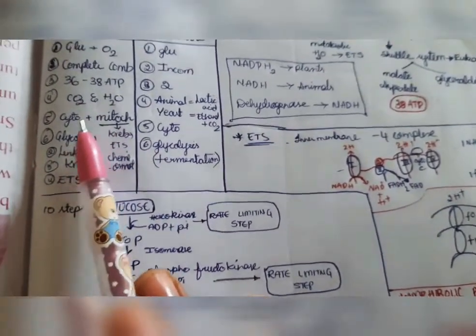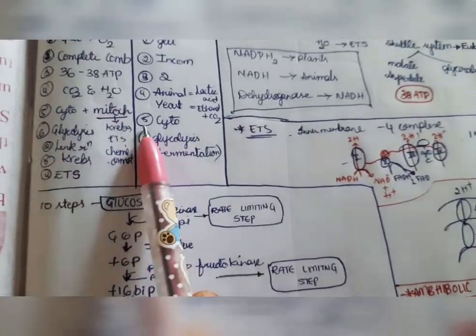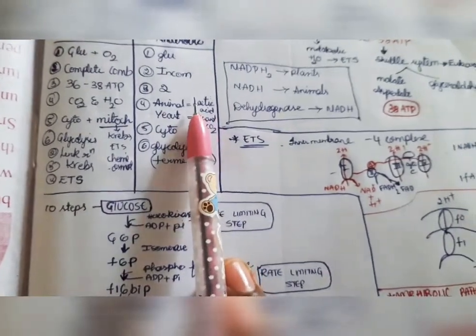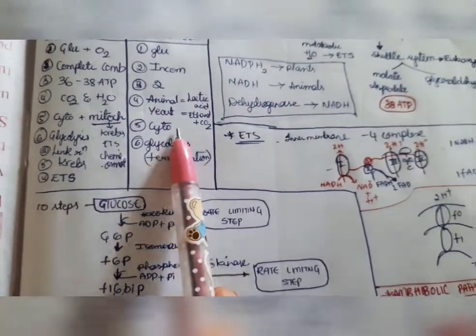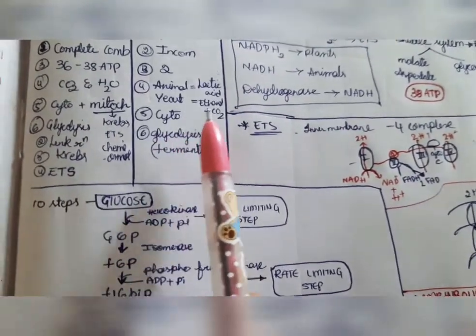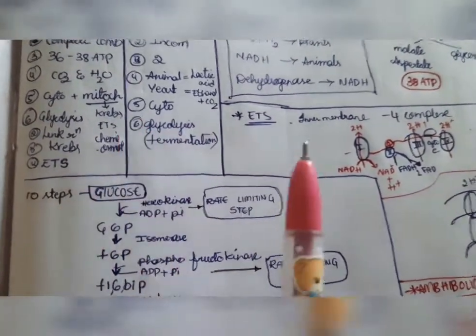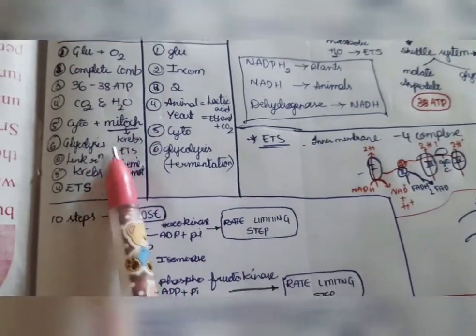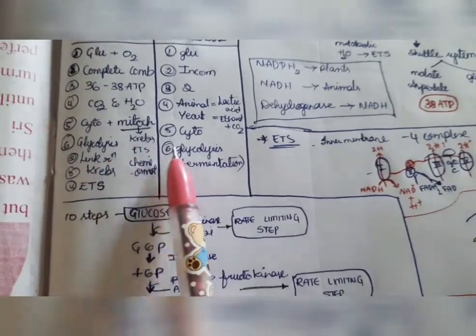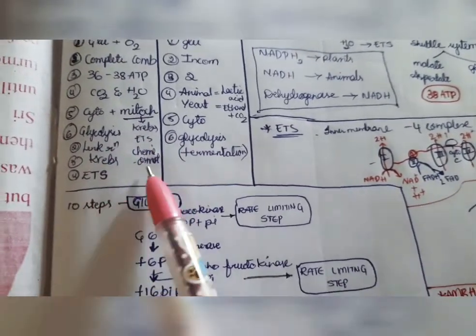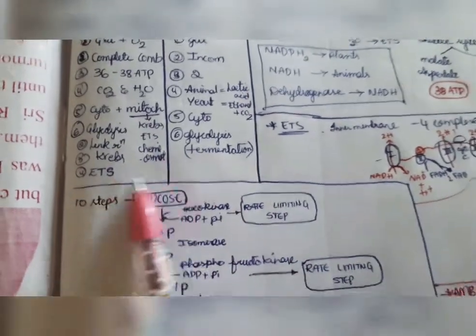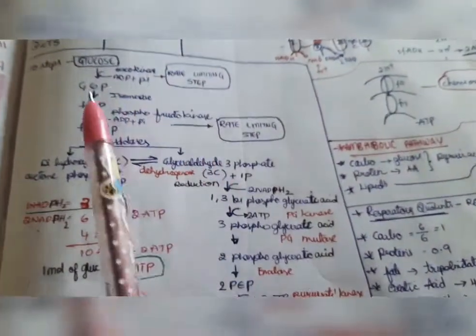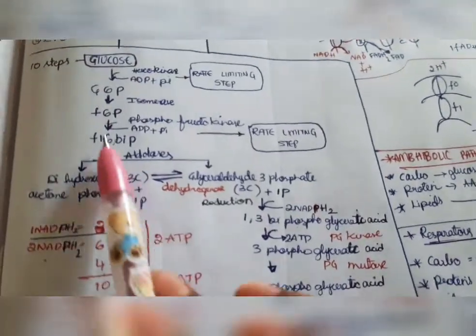Next, in aerobic, glycolysis takes place at the cytoplasm and Krebs takes place at the mitochondria. Whereas in anaerobic organisms, glycolysis occurs at the cytoplasm. There will be no Krebs cycle. Okay, next, in aerobic condition, there will be steps like glycolysis, next link reaction or decarboxylation, Krebs cycle and electron transport chain. We will discuss all of it one by one. First one is glycolysis. Glycolysis includes 10 steps.